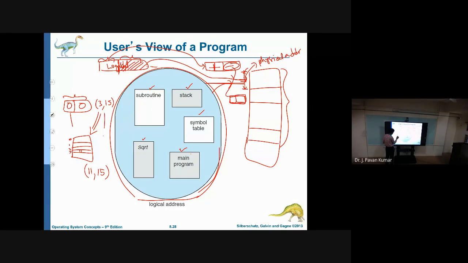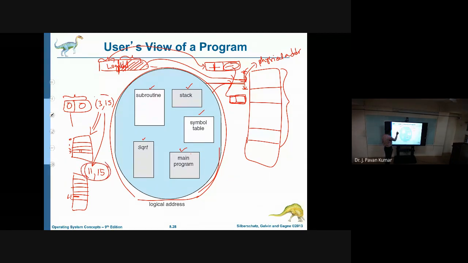Page number will be replaced by the corresponding frame number. So that 11 comma 15 in the physical memory, that is in the RAM or the main memory, we will be having frames. In that 11th frame, the 15th word is what we wanted to access. That is the meaning.